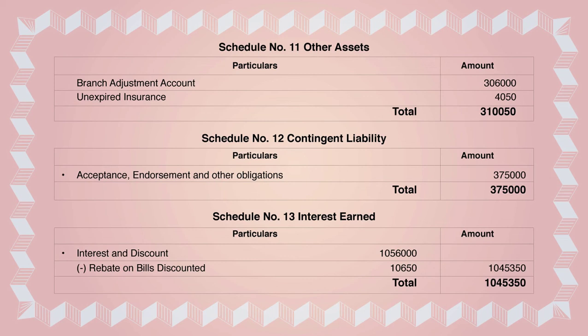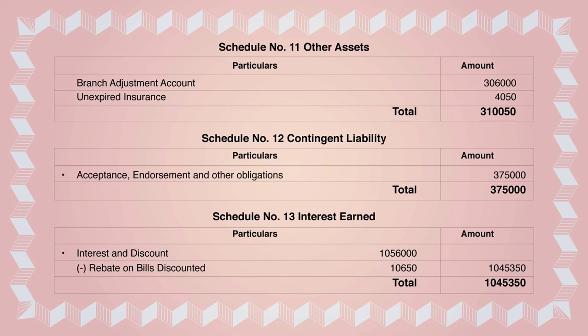Since rebate on bills discount is given in adjustment number 1 as 10,650, you will subtract that from interest and discount. After deducting, you get 10,45,350 as interest earned in schedule 13. This will go in Form B in front of schedule number 13 as interest earned in the P&L.